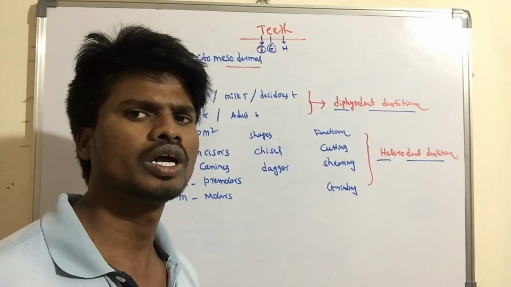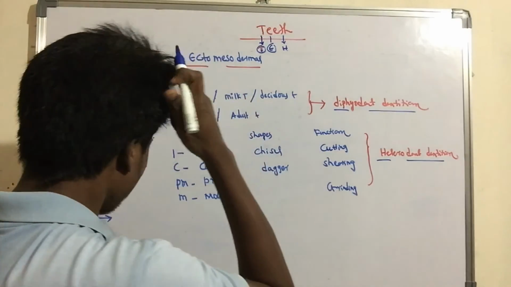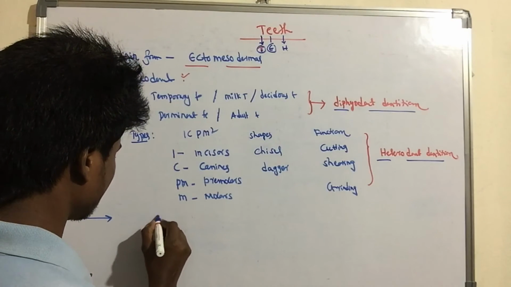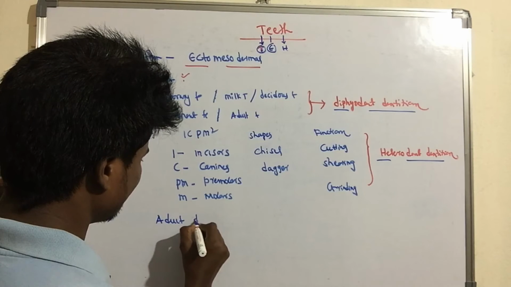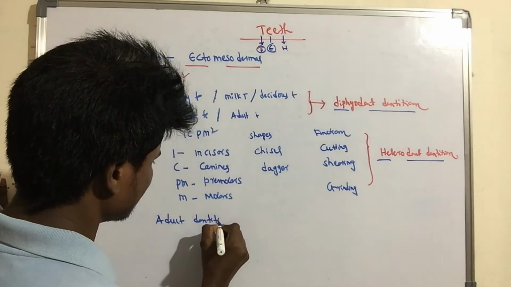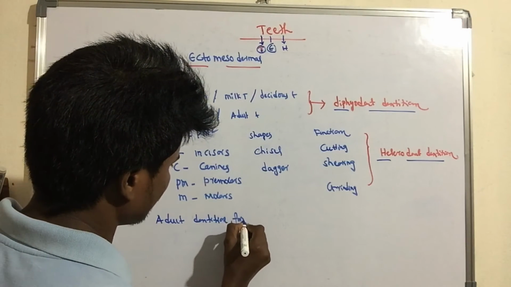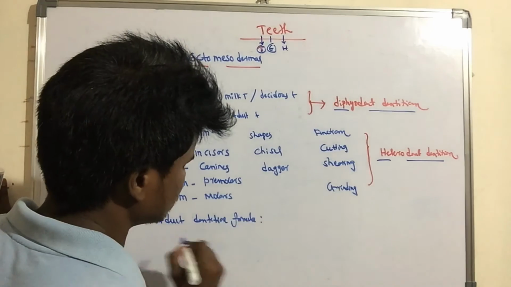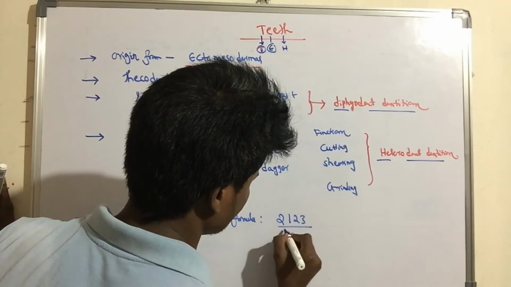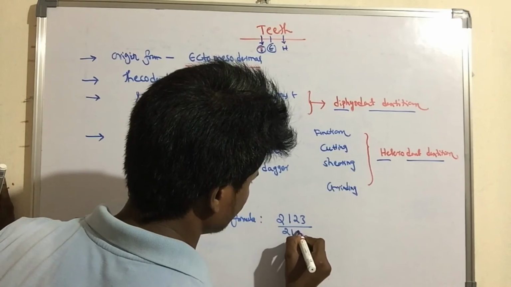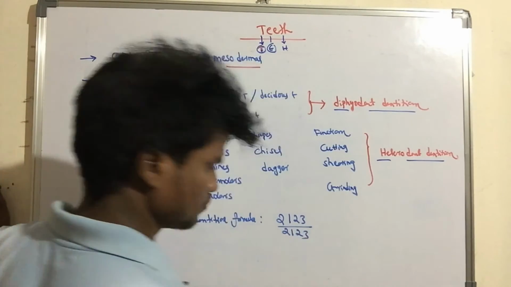Let me tell you the important formula. For example, the adult dentition formula is 2 1 2 3 by 2 1 2 3.